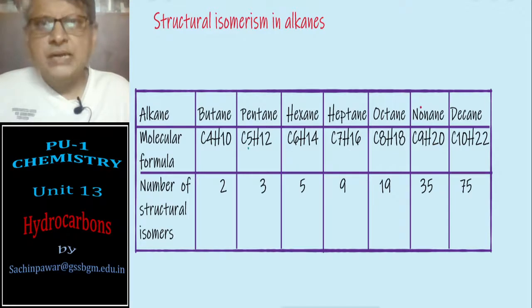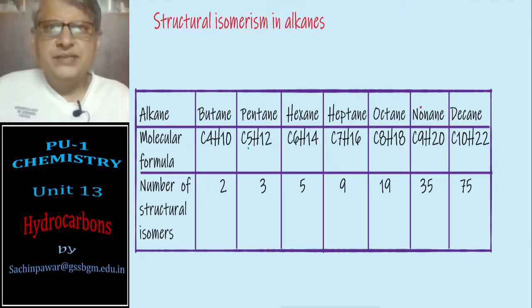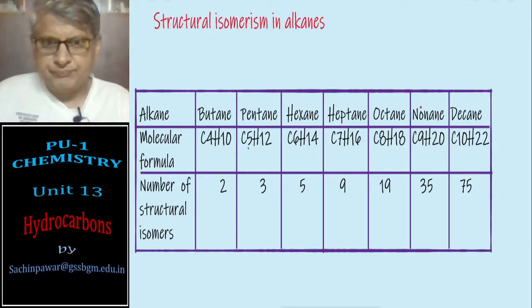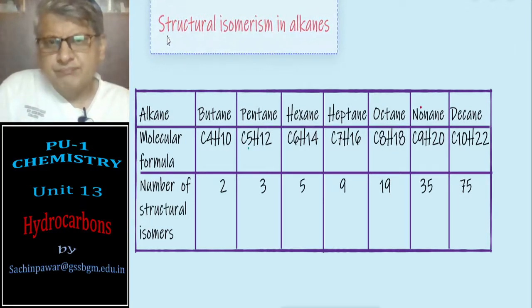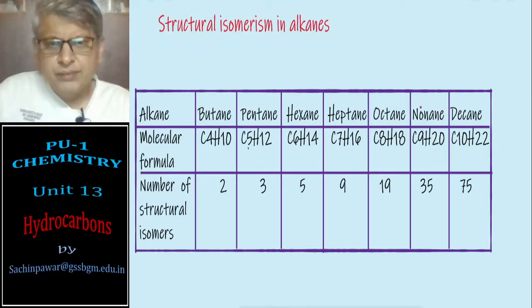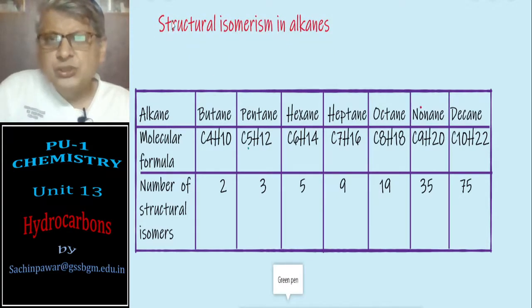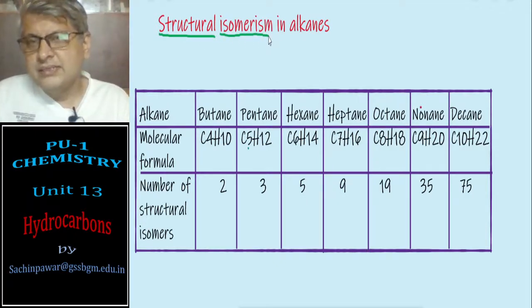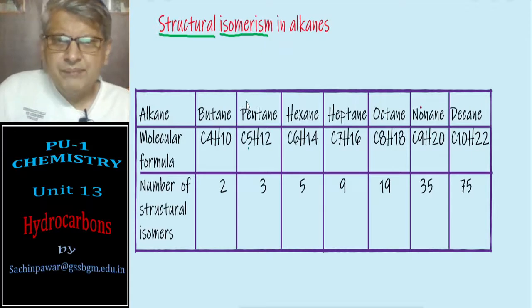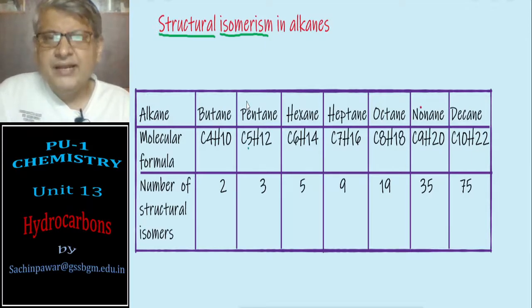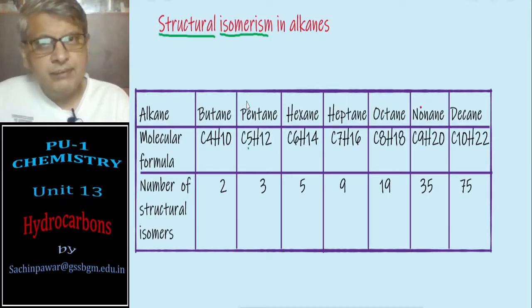Next, we shall go to the structural isomerism in alkanes. When I say structural isomerism, you are well aware of it because you have learned it in the previous unit, unit number 12, organic chemistry, some basic principles and techniques. Here I am just going to give you a brief idea because we have learned the details already.